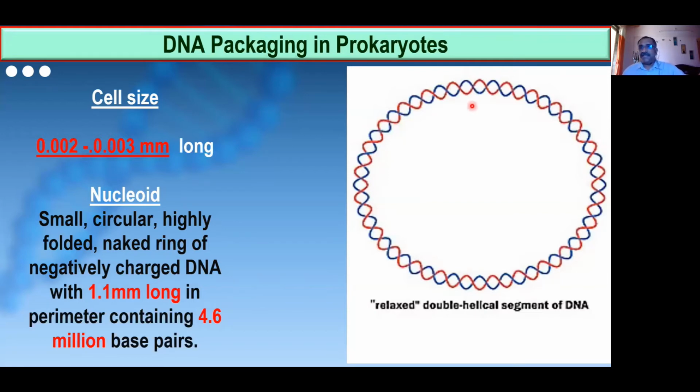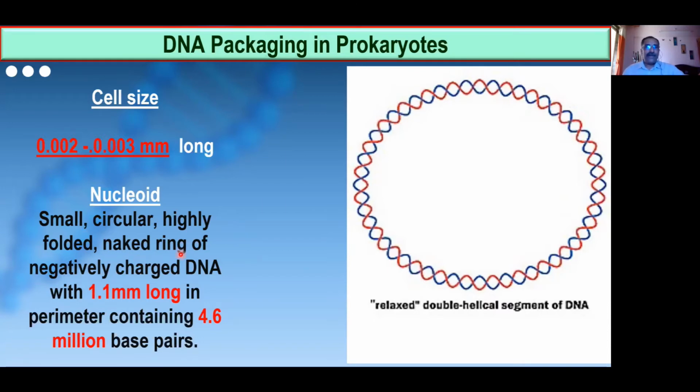Now this is in a relaxed manner. Relaxed manner means this is the outline. So this is also very big. This cannot be accommodated in a prokaryotic cell as it is, because it is still big. Even though it is circular and small, it is still quite big. So what is happening then? This is again going to coil. It is again going to be folded. Okay, so that we will see in the next part.